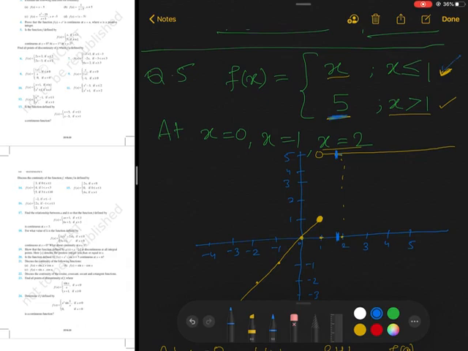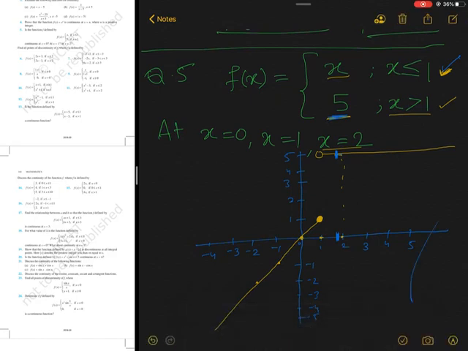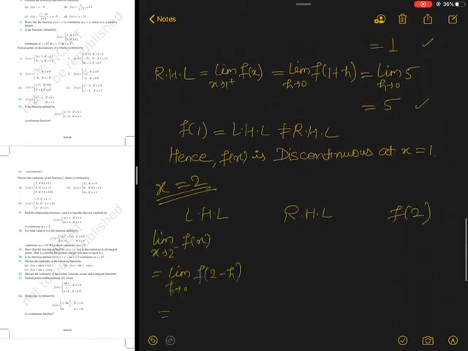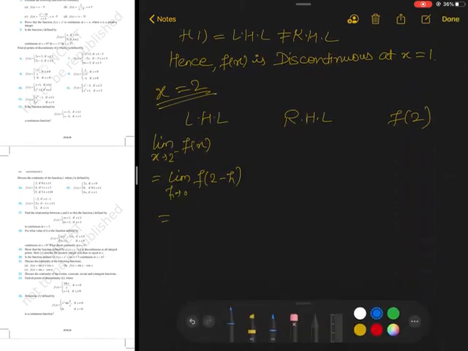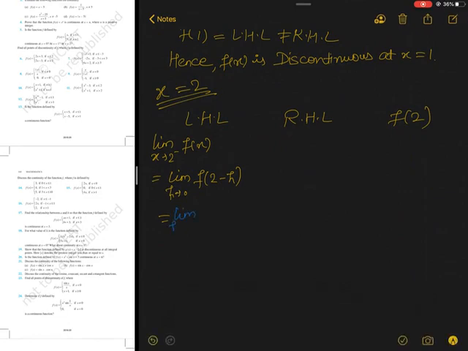You can say x less than 2 can come in this, but I am saying very near to 2 but less than 2, very near. So when you're talking about very near, it's like 1.98, 1.99, 1.9999. So I am taking the function f(x) equals 5. In the output always will be 5 and my LHL is 5.